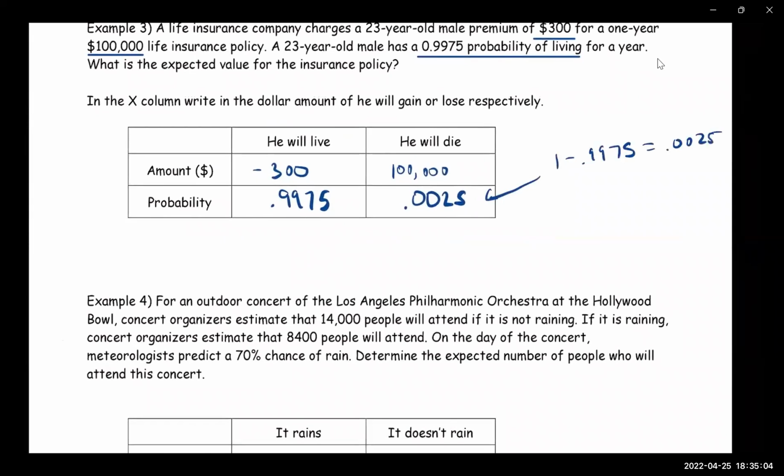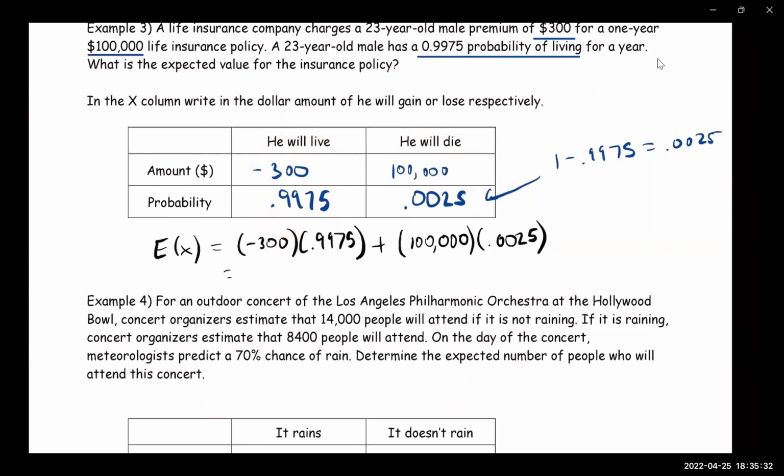All right, so the expected value formula is, we already know, the probability that he lives. It doesn't matter which one you put first, as long as you put that one times that one, plus that one times that one, but it can be in any order. So I'll put this one first: the probability that he lives times the probability of living, plus the amount that the payout is times the probability of dying, and whatever that turns out to be.